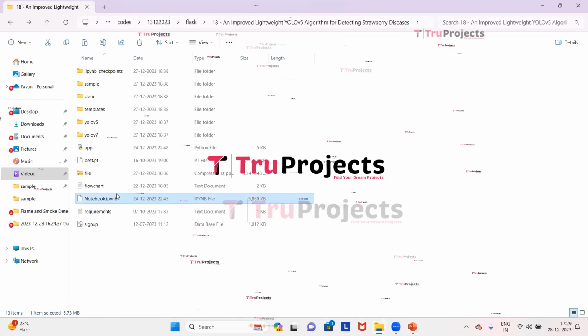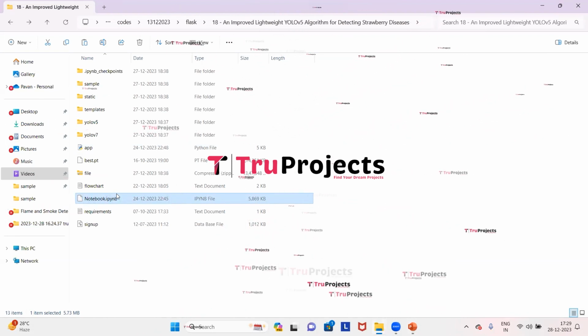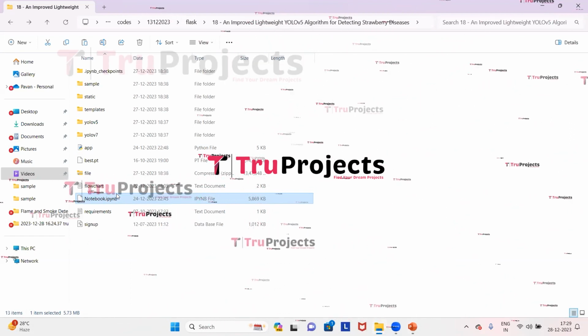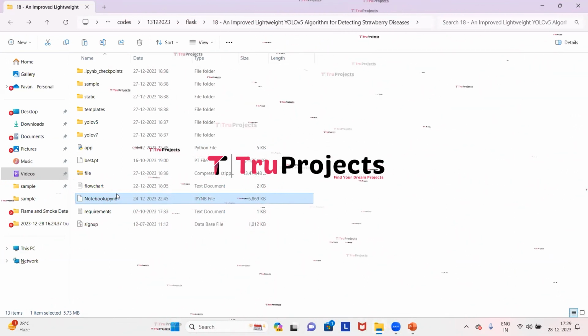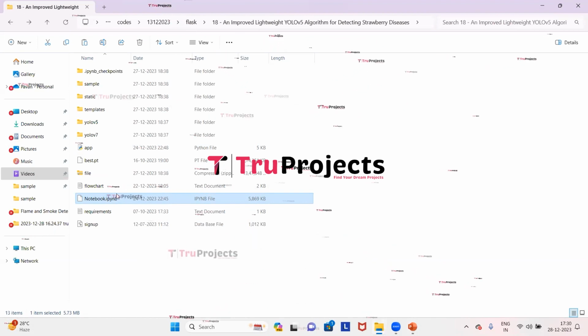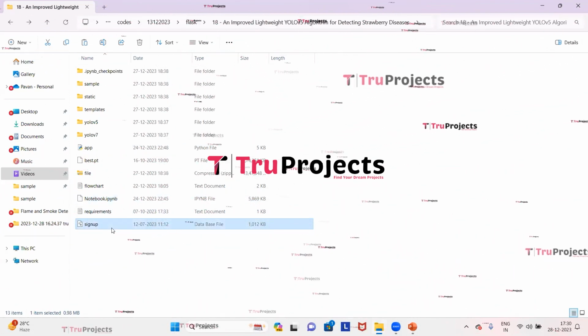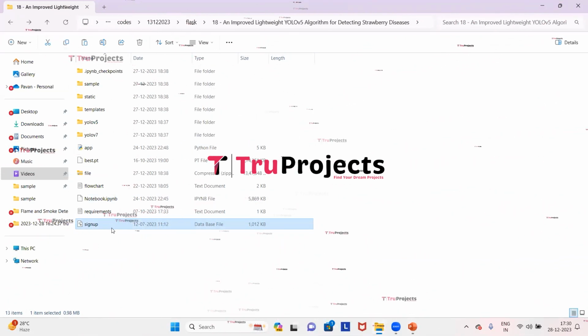This is the notebook file. This file is a Jupyter Notebook file which contains a combination of code, graphs, and outputs all in one place. It allows users to write and execute code in individual cells, making it a popular choice for data science. This is the sign up file. This file is the database file used to store the user information.